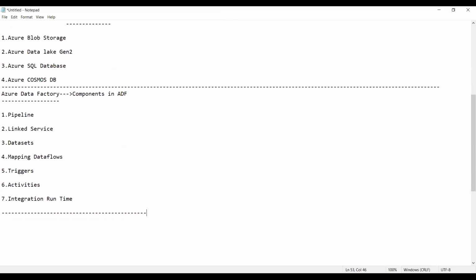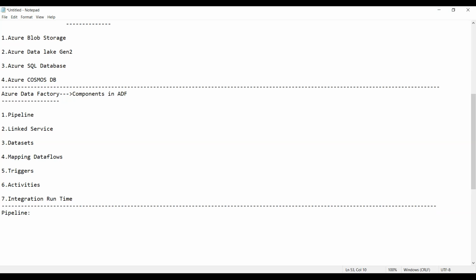What is a pipeline basically? Everyone, I'm writing it here, because you must be very clear on this. If you're not clear with the components, you cannot do this ADF. You must know the use of every component. Getting my point, everyone? The first component is called what? Pipeline.